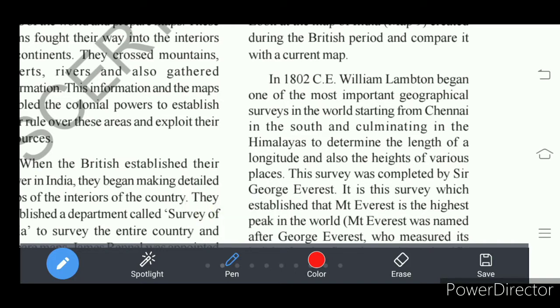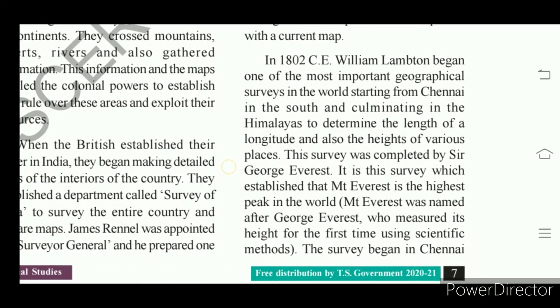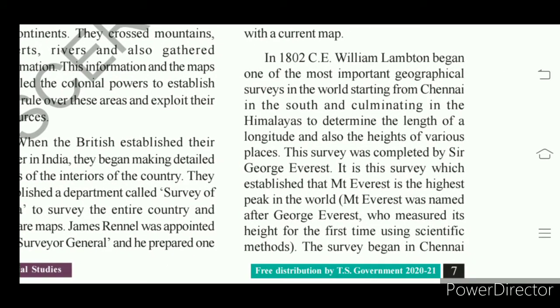Okay, and he measured the height for the first time using which one? Using a scientific method. What is the scientific method here? It is measuring the height of the places and the length of the longitude from the sea level.